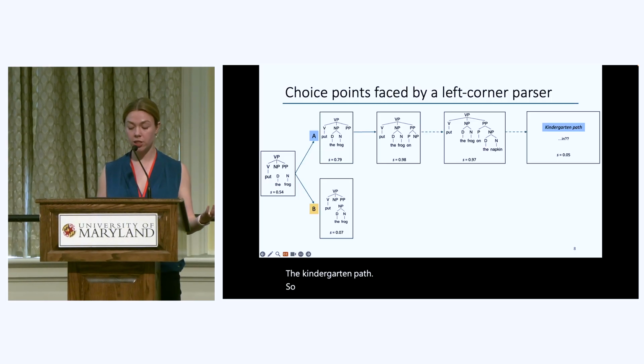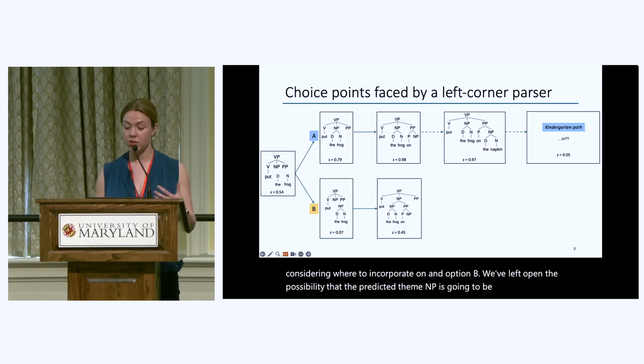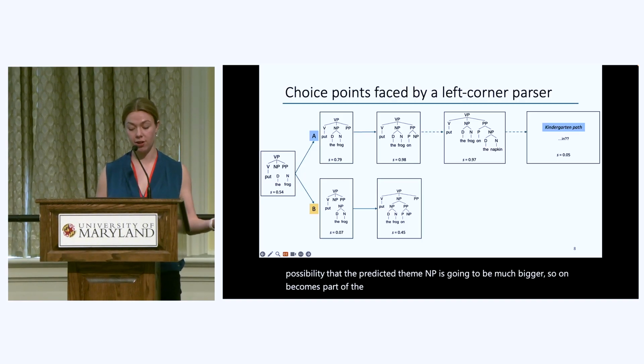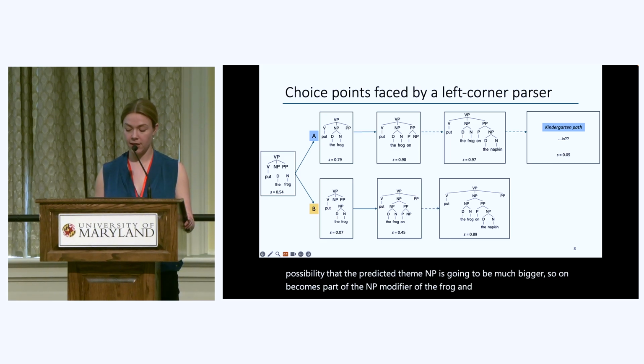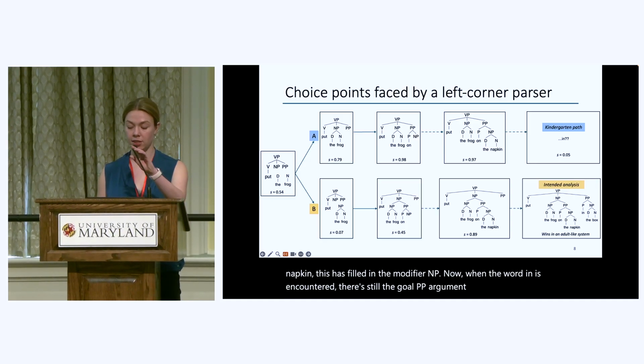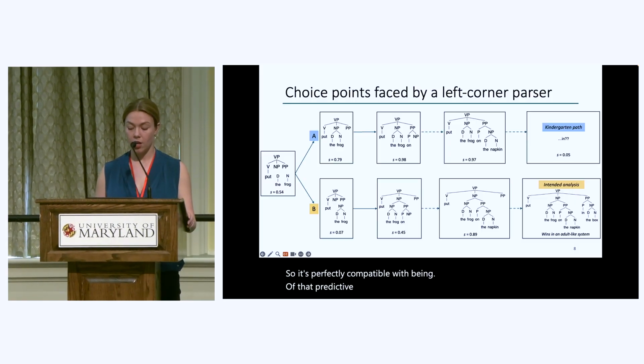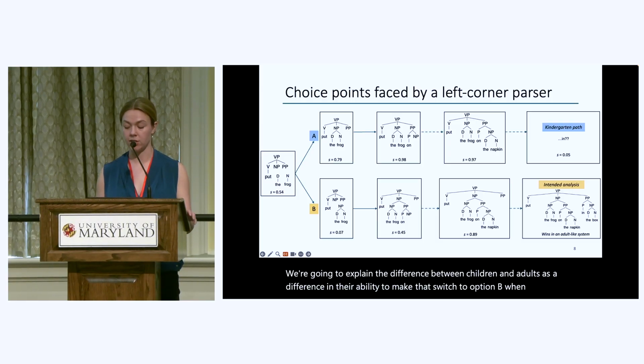So the parser would now switch back to pursuing option B, back to considering where to incorporate on. In option B, we've left open the possibility that the predicted theme NP is going to be much bigger. So on becomes part of the NP modifier of the frog. And once you hear the napkin, this has filled in the modifier NP. Now, when the word in is encountered, there's still the goal PP argument left to be filled in option B. So it's perfectly compatible with being part of that predicted goal. We're going to explain the difference between children and adults as a difference in their ability to make that switch to option B when option A is no longer viable.